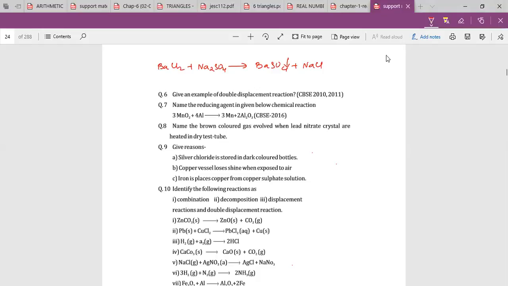Nishant B. What is the reducing agent here? Yes, Nishant, I'm asking your answer.